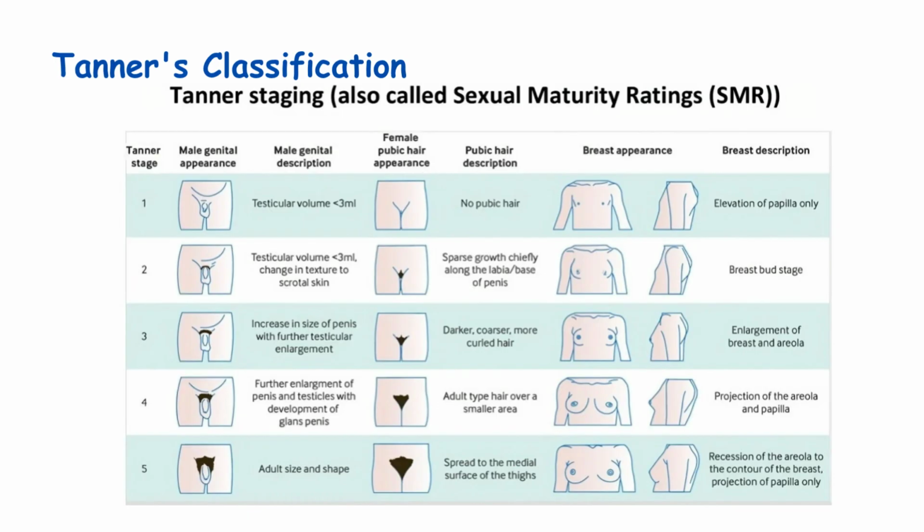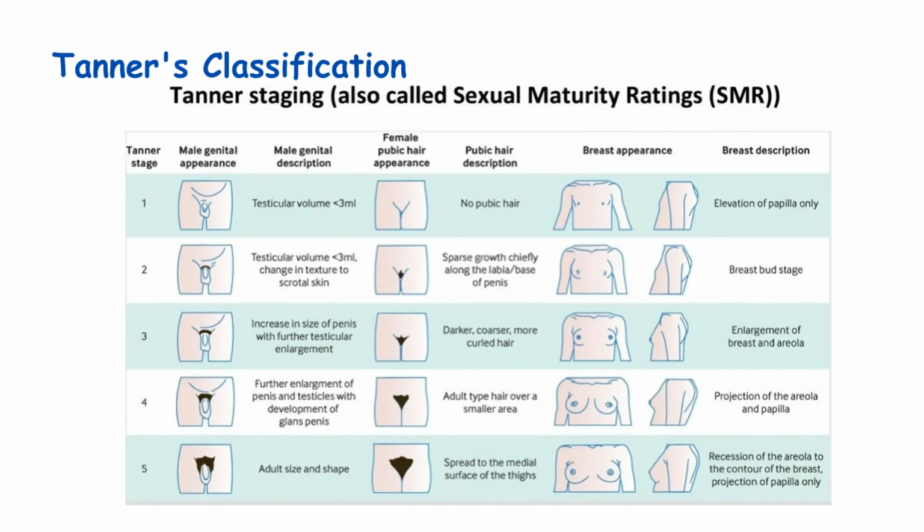This classification is extremely useful clinically. When you examine a patient, you can tell exactly which stage of puberty she's in. If breast development hasn't started by age 13, or if menarche hasn't occurred by age 15, we call this delayed puberty. This needs evaluation. Also remember, the sequence matters. Normally, it's breast development first, then pubic hair, then growth spurt, then menarche.